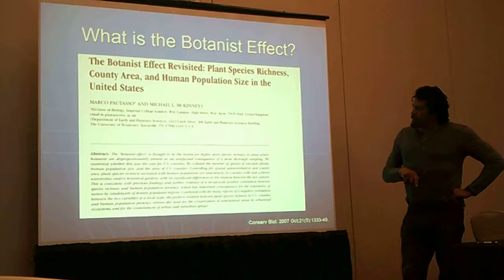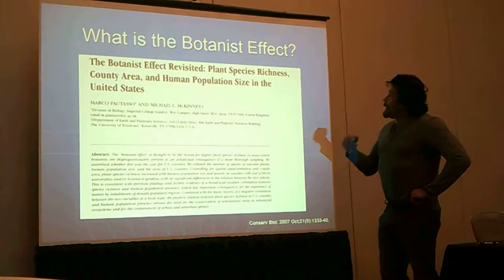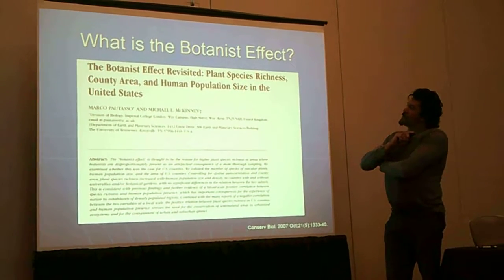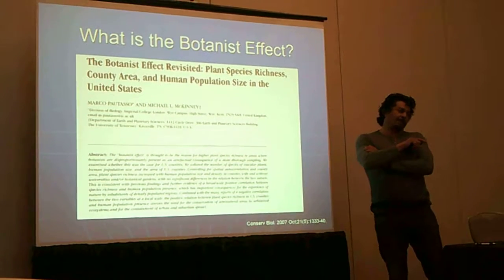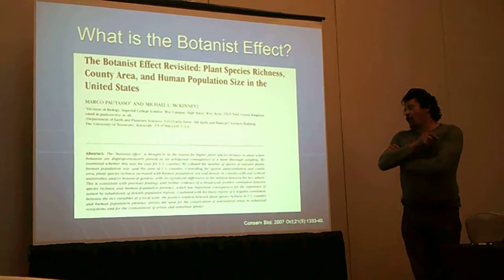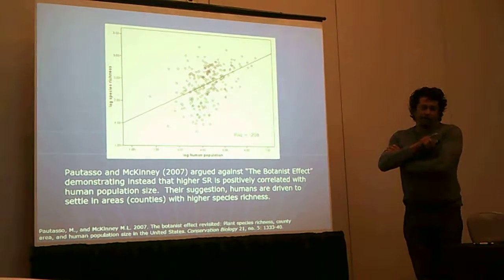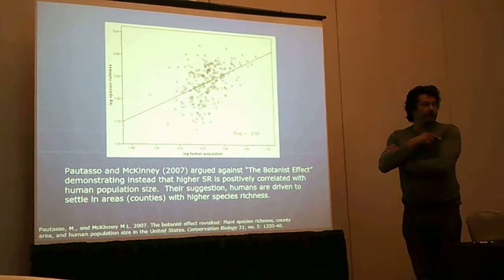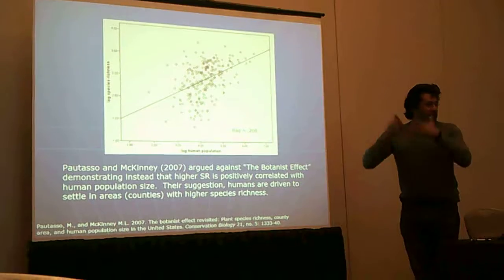But there was a response to this by Patasso and McKinney. Their response is "The Botanist effect revisited: plant species richness, county area, and human population size in the United States." What they were actually arguing is that what Mormon and Estabrook saw, areas with high species richness, was simply because humans had a tendency to settle in ecotones, or areas that are going to have more species.